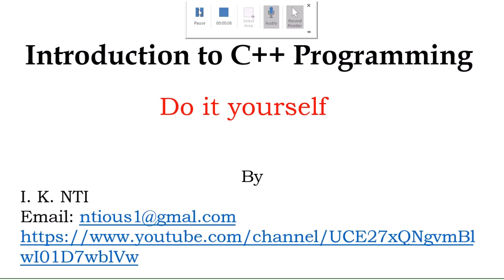Today we are also looking at programming with C++, and today we want to look at a small program that finds the area of a circle and also introduce students to comments in C++.